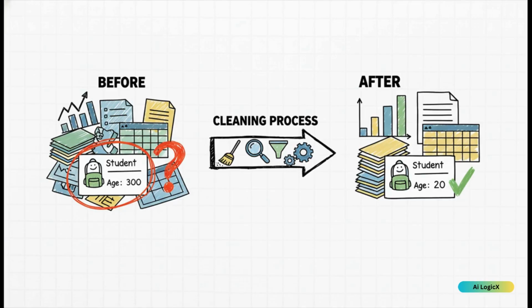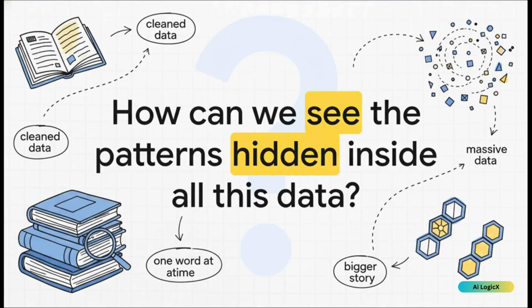You might find a student in your data listed as 300 years old. Obviously, that's a mistake. And we have to fix things like that before our AI tries to learn from it. Okay, so let's say we have this massive pile of clean data. Now what? How do you even begin to understand it all?